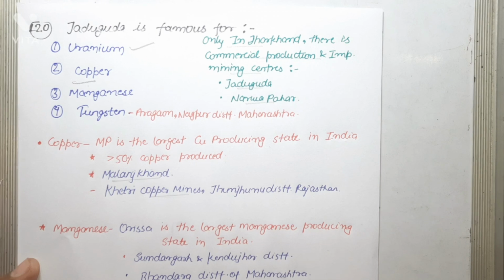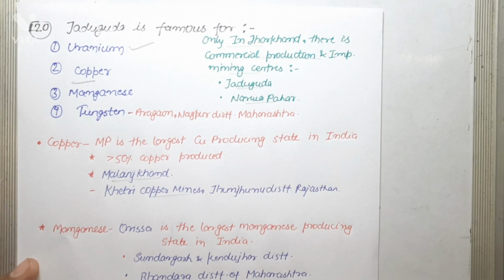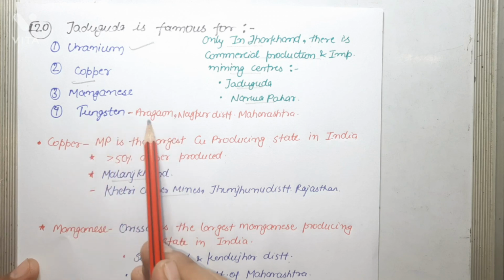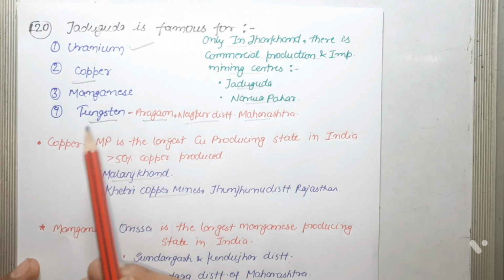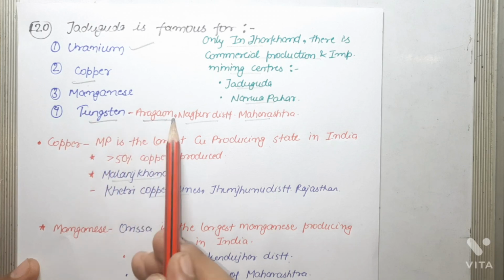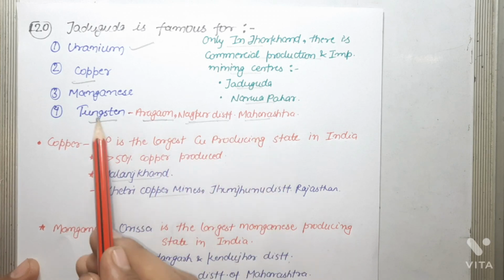Singhbhum copper belt of Jharkhand is also famous for copper deposits. In the case of manganese deposit, Odisha is the largest manganese producing state in India, in which Sundargarh and Keonjhar districts have manganese mines. Bhandara district is also famous for manganese deposit. Please comment down below: other than Agargaon of Nagpur district, Maharashtra, which state or locality is famous for tungsten deposit in India, if you know.